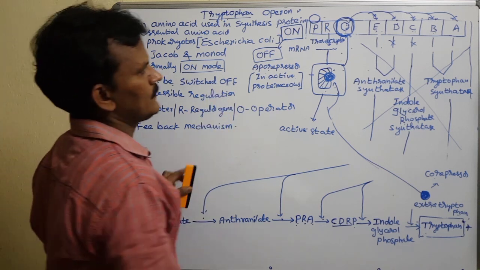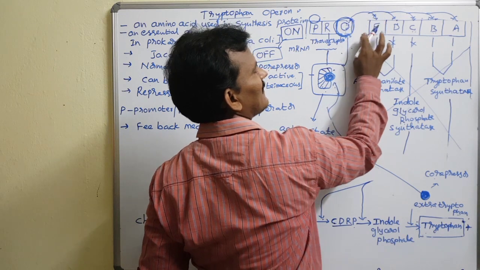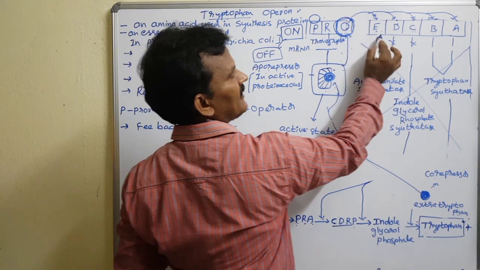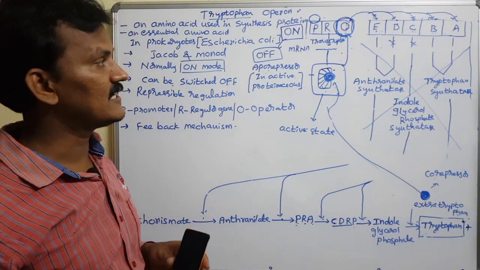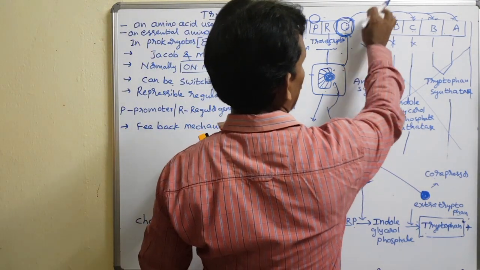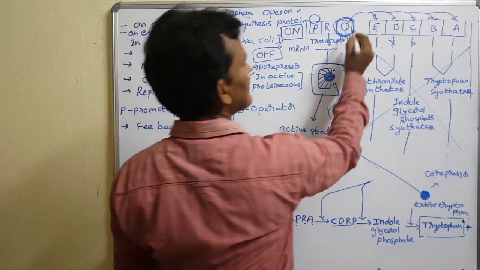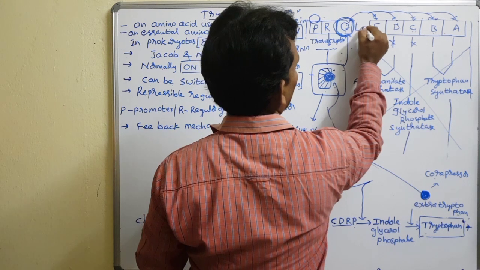Now what about this gap? I didn't write anything here. This is between the operator gene and the structural genes. In between there is a special sequence. The sequence is a leader. There is a leader sequence L and an attenuator A also.